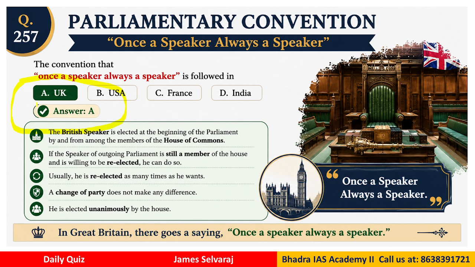That is the correct answer, A. The British speaker is elected at the beginning of the parliament by and from among the members of the House of Commons. If the speaker of the outgoing parliament is still a member of the house and is willing to be re-elected, he can be. Therefore, he is usually re-elected as many times as he wants, right? Therefore, once a speaker is always a speaker. So it's a very interesting custom in the UK.